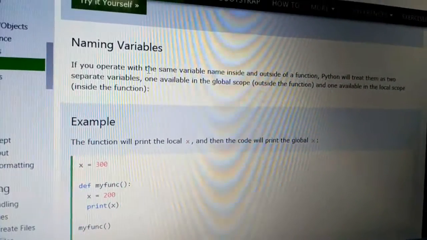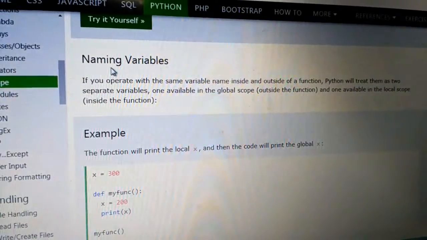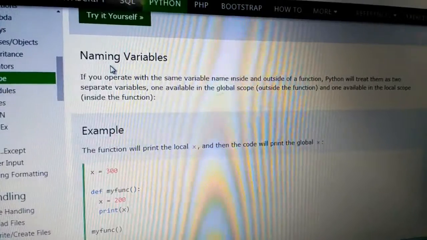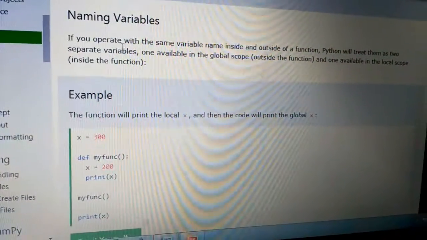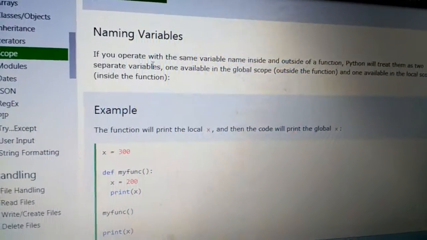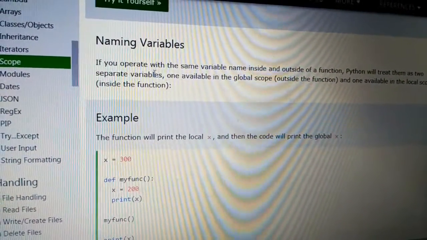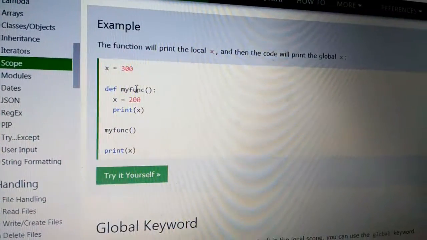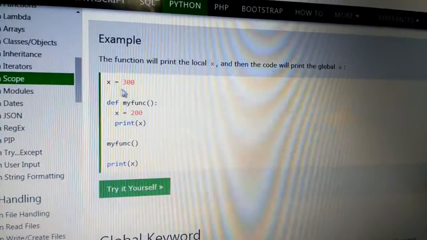In that situation, how they behave is described by the concept of naming of variables. So if we create a function with an x variable inside the function, and the same variable outside of the function, it is described in this example.